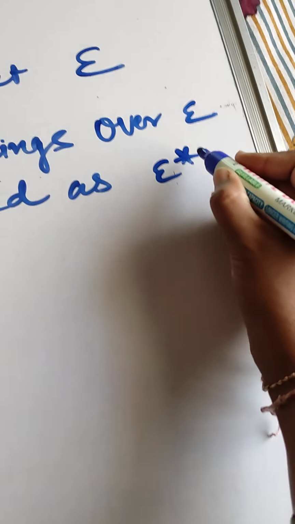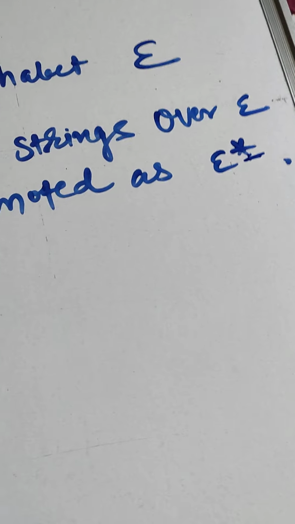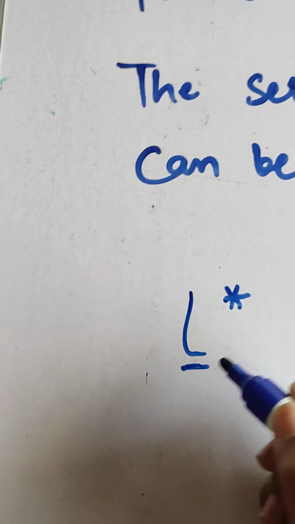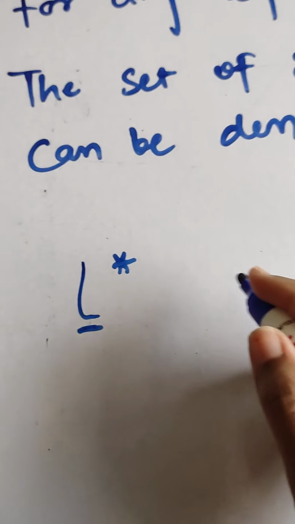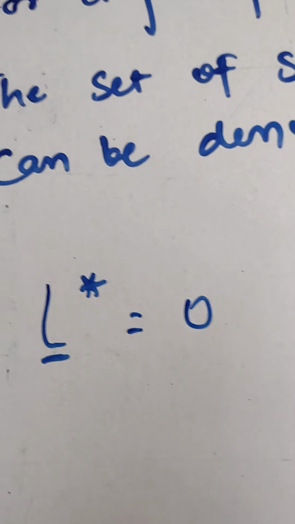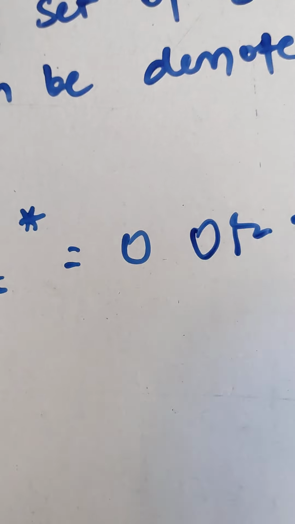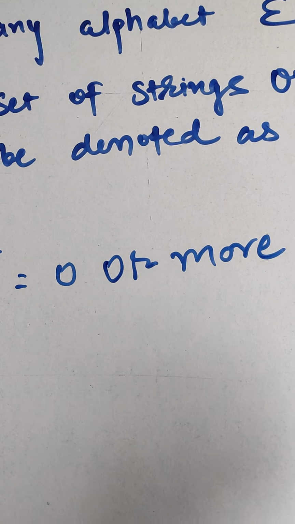Now what is the meaning of this star? In TOC, when it is written like L star, where L means any language, star means 0 or more occurrences.